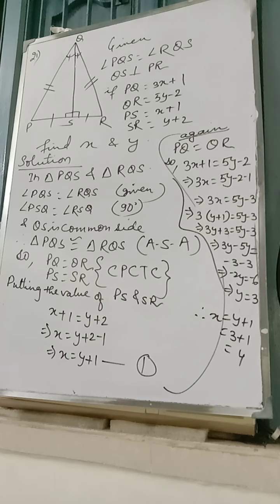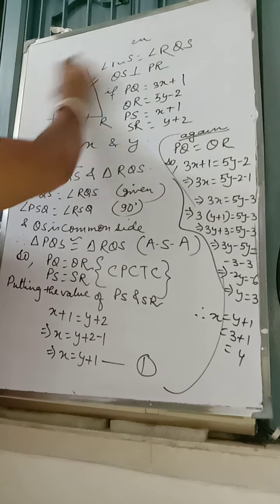Once it is an equilateral triangle, we can write PQ is equal to QS is equal to PS. So SR is also equal, as it is given PS is equal to SR, or PS is equal to PQ, so SR is also equal. We got. Just see, I'm telling you. See the figure.